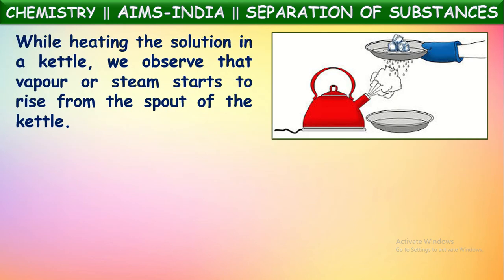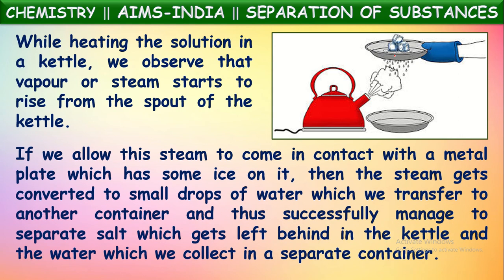So what happens if we take that salt water in a kettle? Well, if you heat that solution, we observe the vapors of steam start to rise from the spout of this kettle. We observe water vapor comes out from this kettle. If we allow this steam to come in contact with a metal plate which has some ice on it, so if we keep a metal plate containing some ice cubes in the path of this water vapor, then the steam gets converted into small drops of water which we transfer into another container.